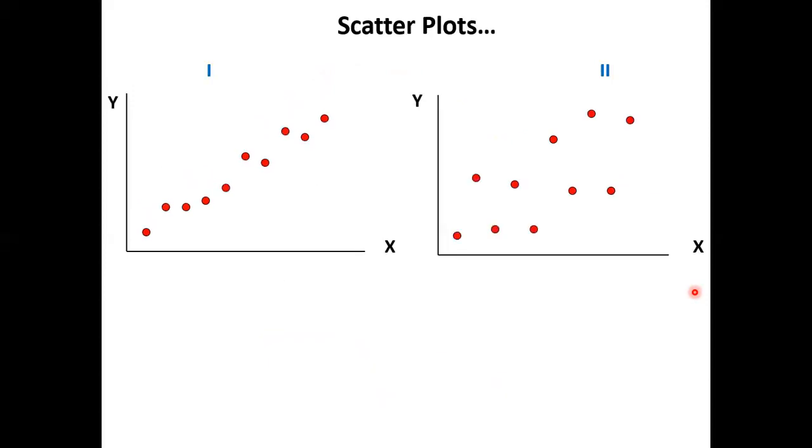All right. These two plots, are they both positive? Here X increases, Y increases. Here X increases, does Y also increase? Yes. So in both, as X increases, Y increases. But what's the difference between these two? Don't use statistics, don't use the word significant. Visually, when you look at it, what's the difference?